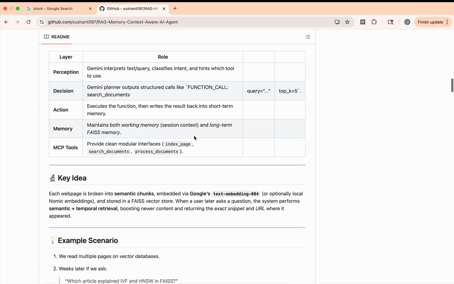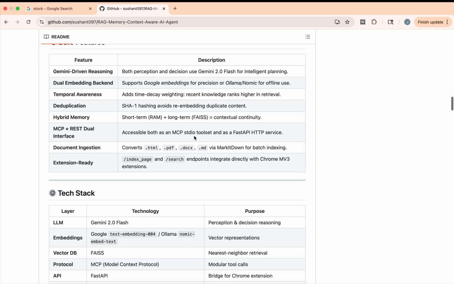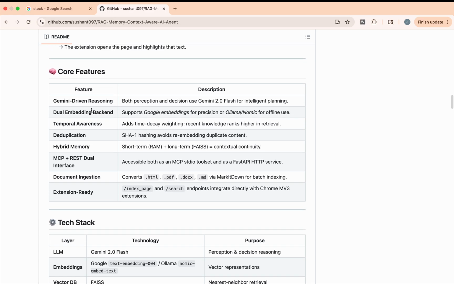And the cool thing is we have dual embedding backends. It supports Google embeddings for precision if we have the Gemini API key in the .env file. If we don't, then it defaults to Ollama or Nomic for offline use. Even for privacy concerns, none of the data leaves the computer. Everything can work offline.